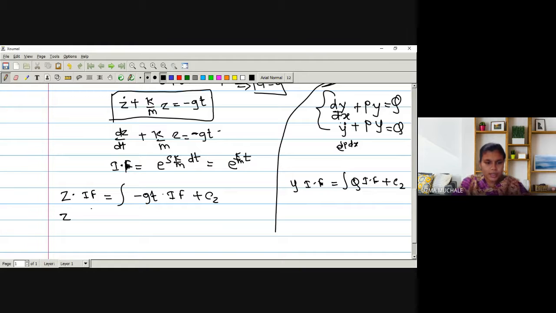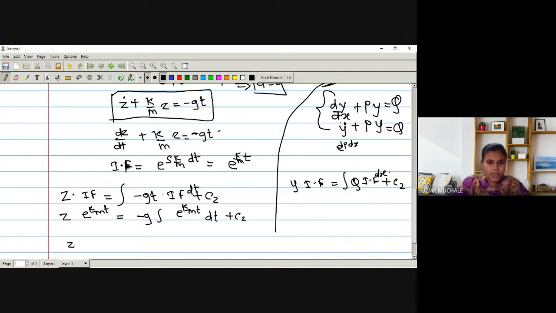Z times the integrating factor e raised to k by m into t is equal to minus g, which is a constant term that we can take outside. With respect to which term am I going to integrate? It is with respect to t. There we integrated with respect to x. Okay. So what is the integrating factor? E raised to k by m. Integration is with respect to t plus C2.